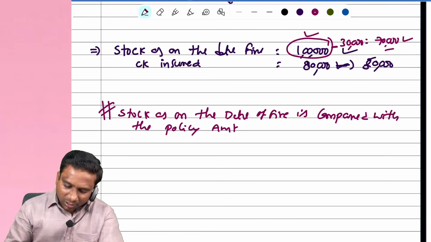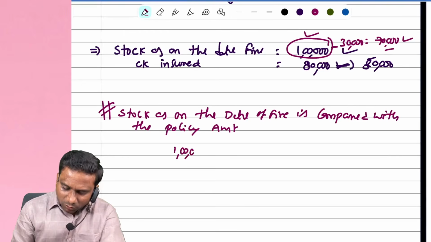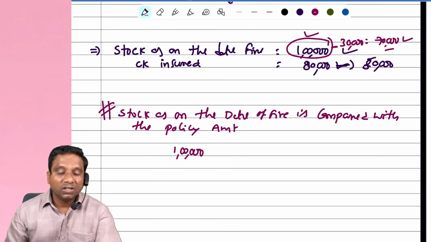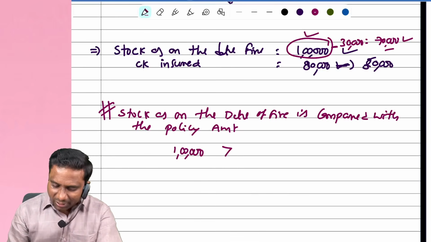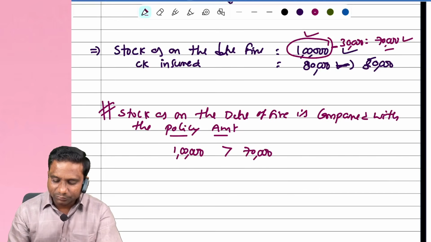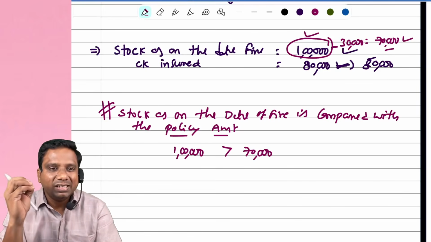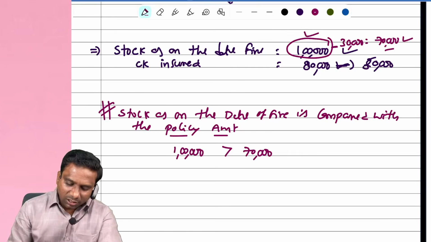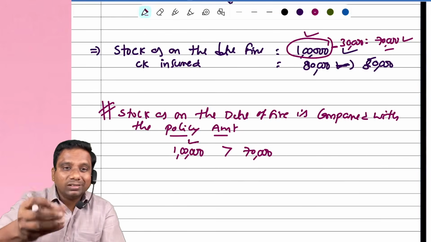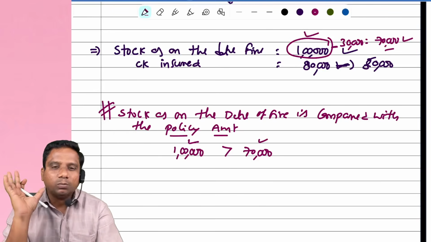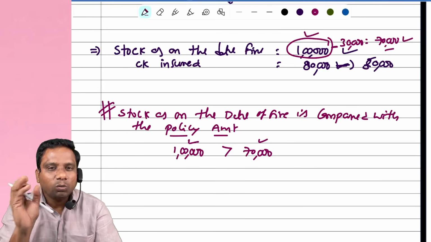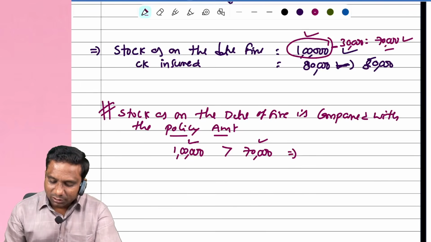How, sir? Let us say, for example, stock as on the date of fire is 1 lakh, whereas the policy amount is nothing but 70,000. Means what? Actually, you have 1 lakh rupees stock in the business, but you have taken a policy only for 70,000. Now it is called underinsured, the situation of underinsurance.